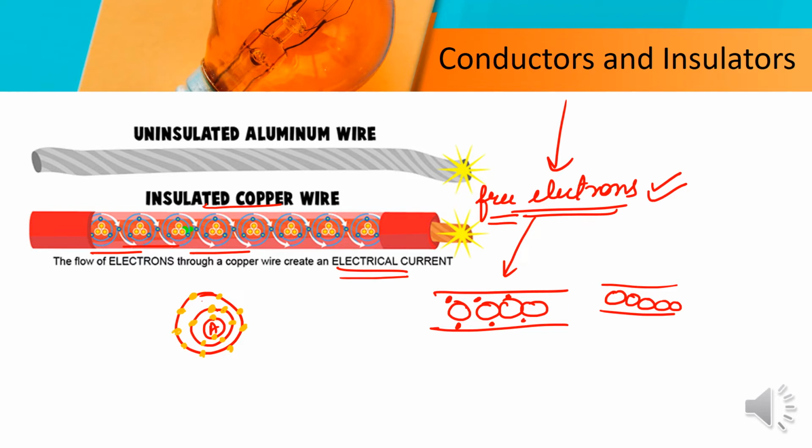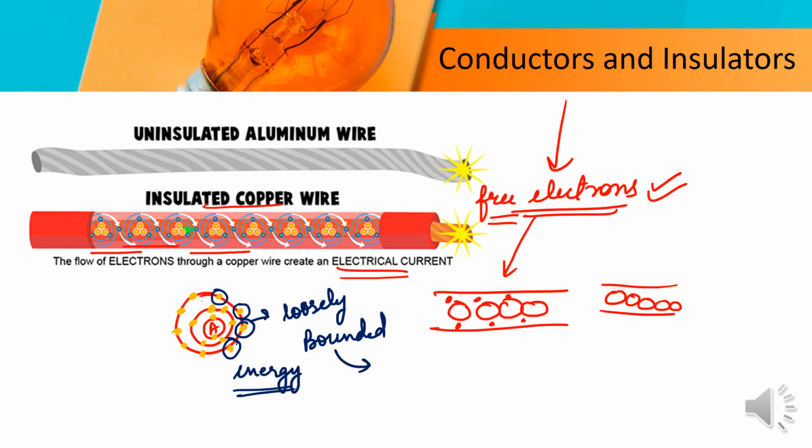The atom has some electrons, and some electrons in the last shell are loosely bound. When energy is given to them, these loosely bound valence electrons will move away from the valence shell.